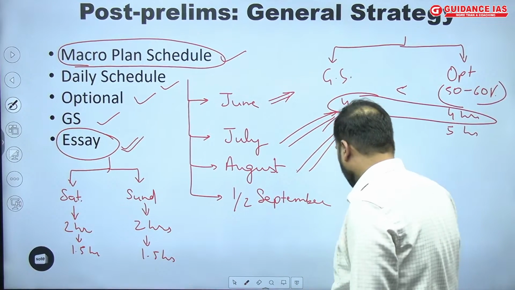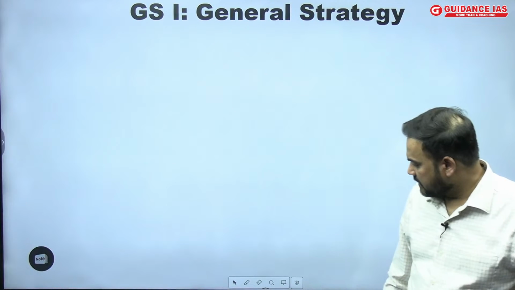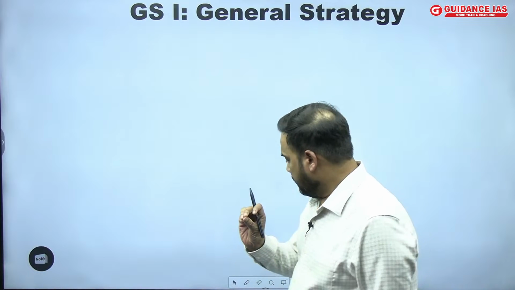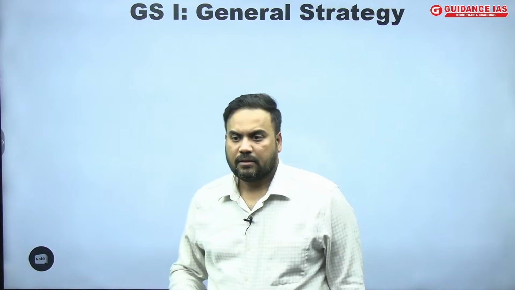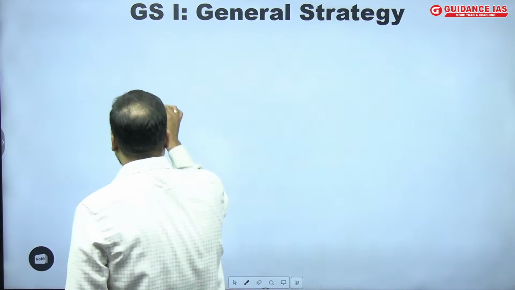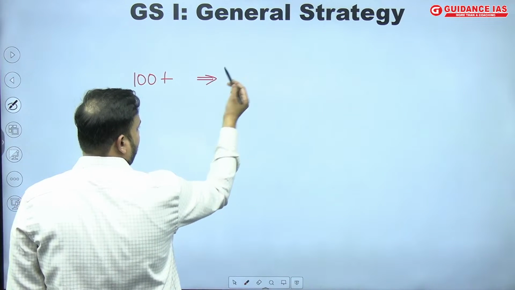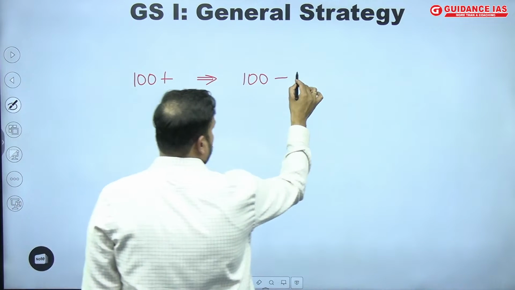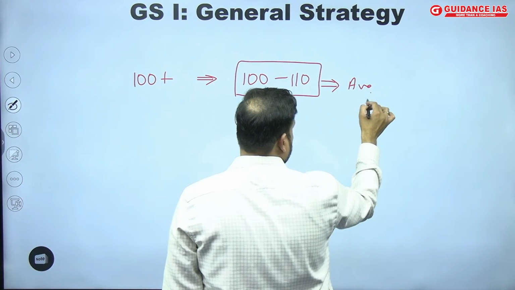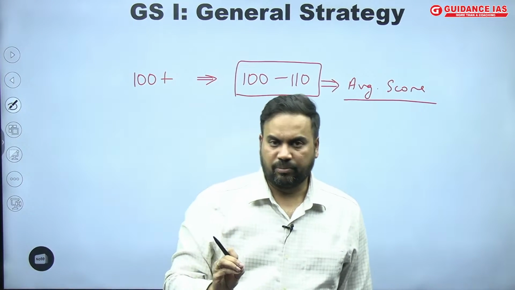Then if you talk about GS1, I will talk about the general strategy. You will see that many of the students who got selected had marks in GS paper 1 of at least 100 plus, somewhere between 100 to 110 being the average score of the selected students. So at least this much I need in paper 1.